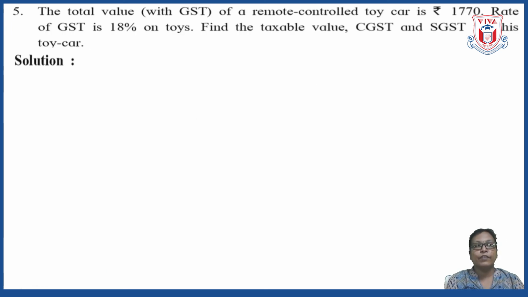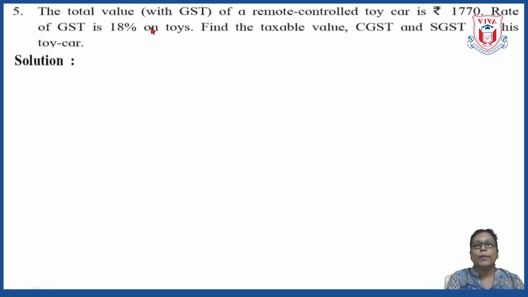Question number 5. This is a different question now. Let us read the question. The total value with GST of a remote controlled toy car is rupees 1,770. Rate of GST is 18% on toys. Find taxable value, CGST and SGST for this toy car.